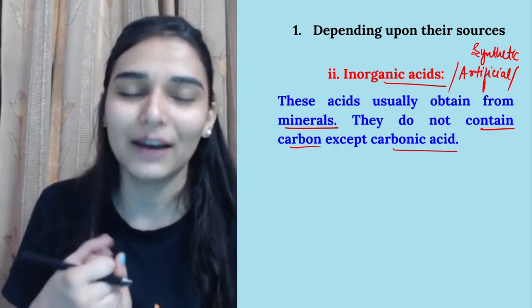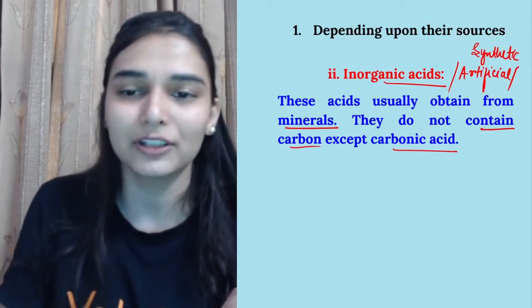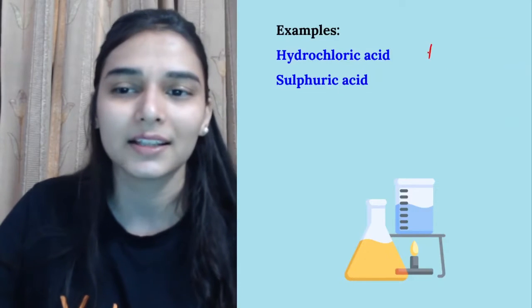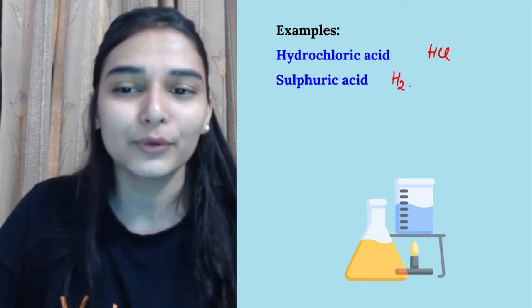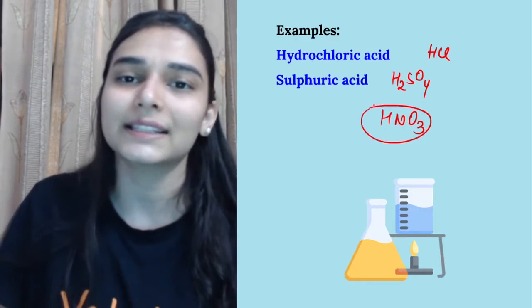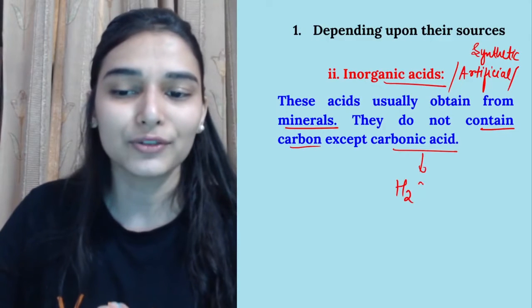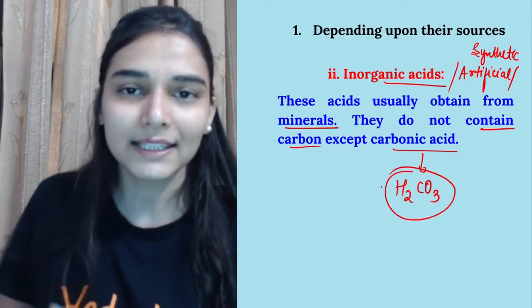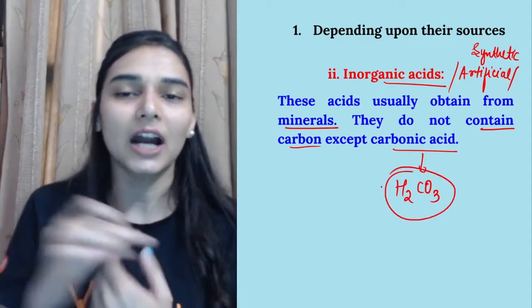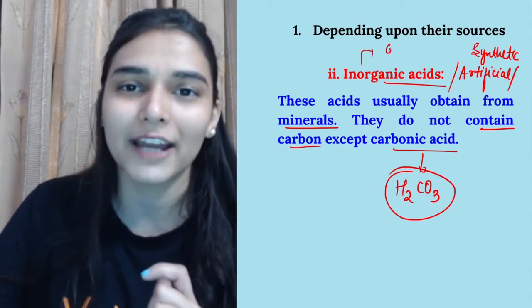If you have a look at the inorganic acids, they do not have carbon. For example, hydrochloric acid, then sulfuric acid, then nitric acid, but we have an exception here, that is carbonic acid, which is H2CO3. It's an inorganic acid having carbon, and I will tell you generally inorganic acids are also strong acids.